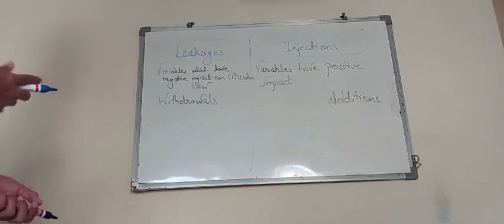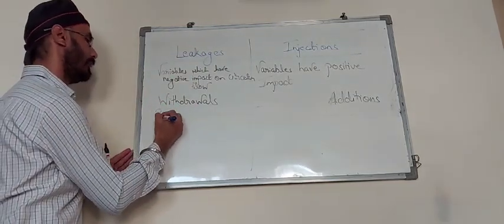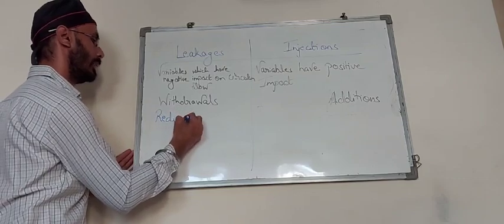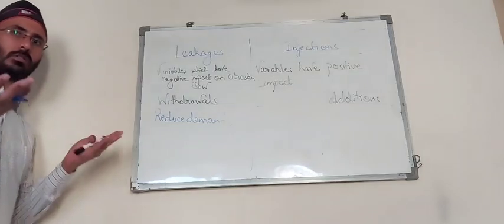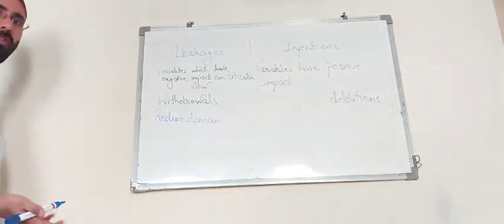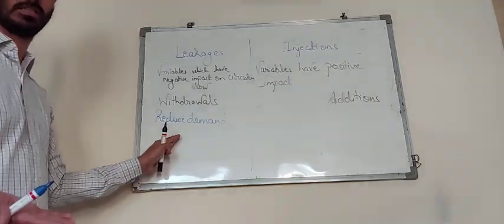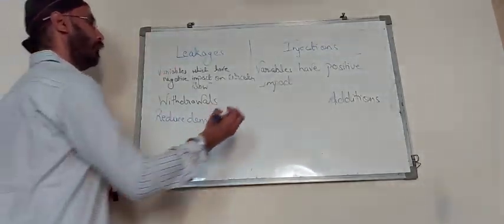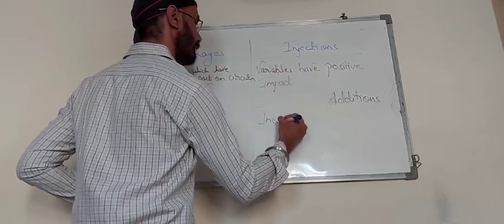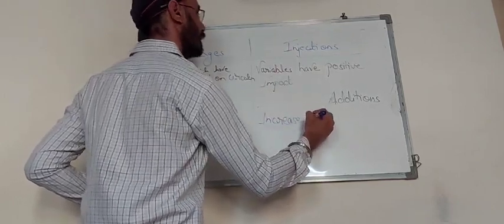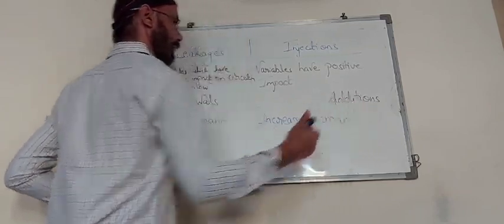So it reduces the flow of goods and services. What happens whenever there are leakages is that they reduce the demand for goods and services, because if we save the amount, we are not demanding as much as we can. So leakages reduce the demand for goods and services in the economy, whereas injections, on the other hand, increase the demand for goods and services in the economy.